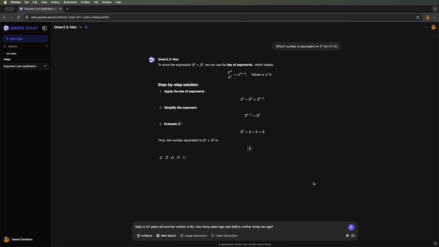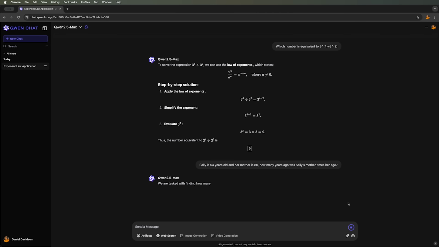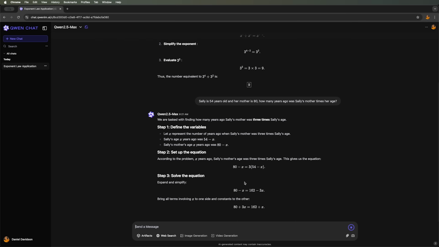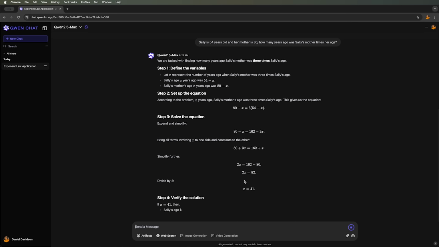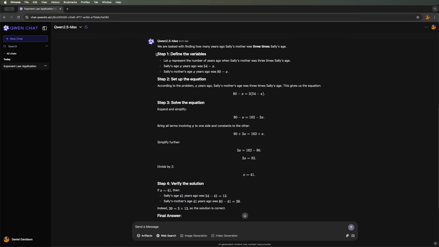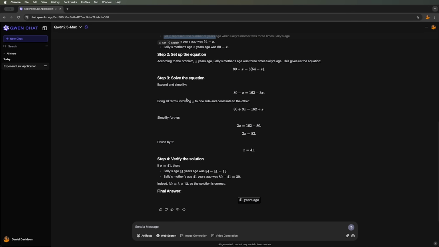Let's try another one. When Sally is 54 years old, her mother is 80, how many years ago was Sally's mother 3 times her age? Once again, the model walks us through the solution step by step. The correct answer is 41, and we see that it matches Qwen's final answer, 41 years. The model clearly outlines the logic behind the solution.